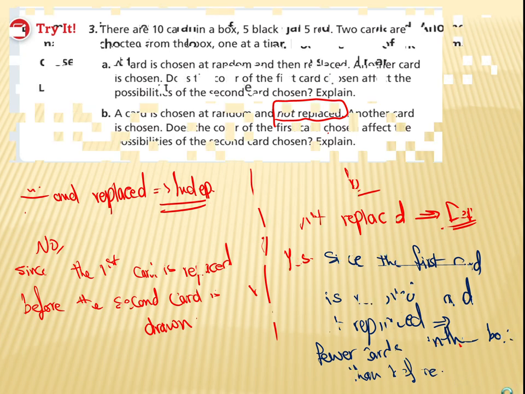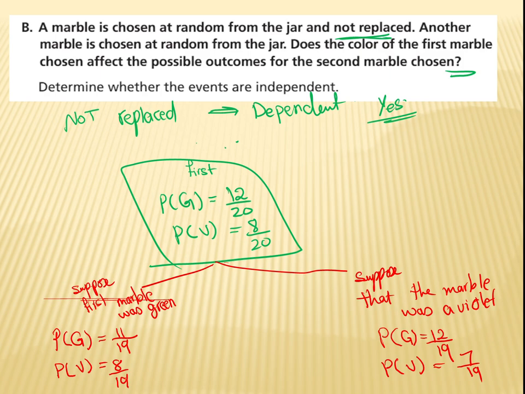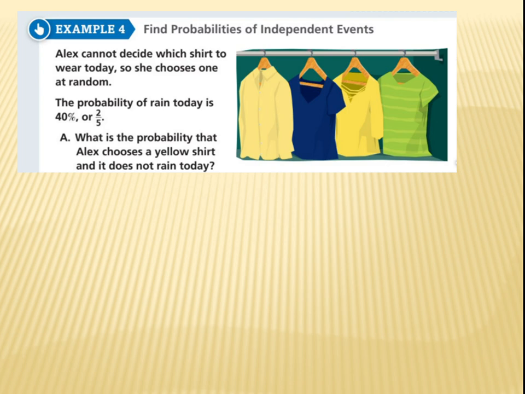Okay, let's move on and solve the last thing that we have. Example 4. Alex cannot decide which shirt to wear today, so she chooses one at random. The probability of rain, which is another event, today is 40%, or 2 out of 5. What is the probability that Alex chooses a yellow shirt and it does not rain today? See here, it's very important to know the word "and".